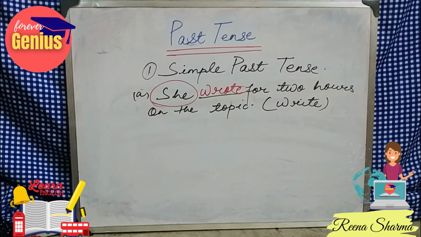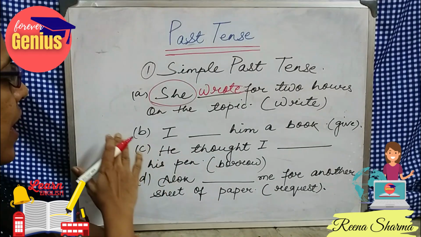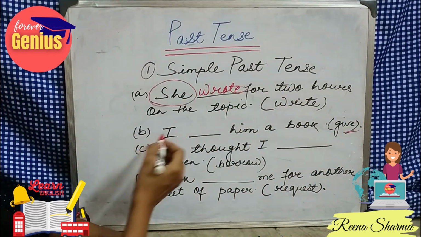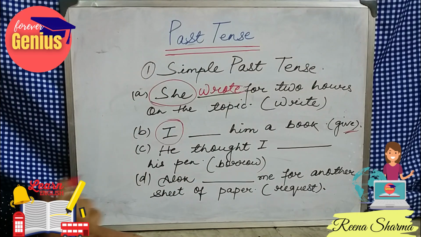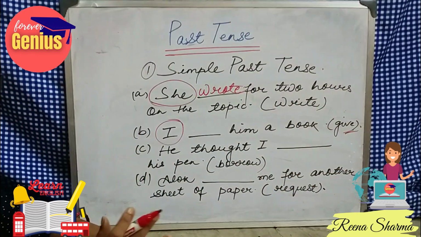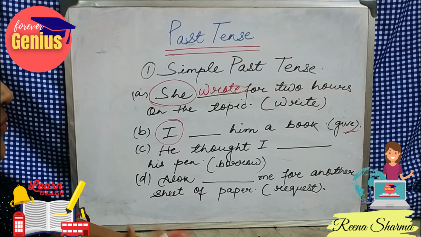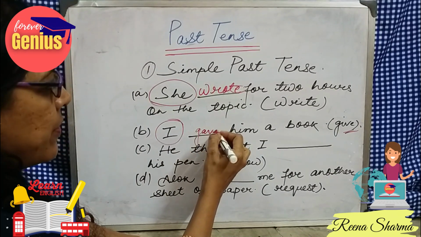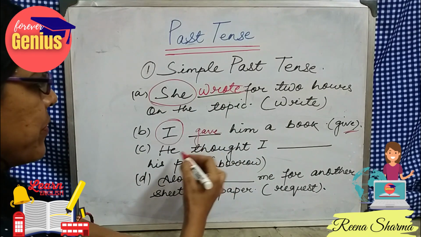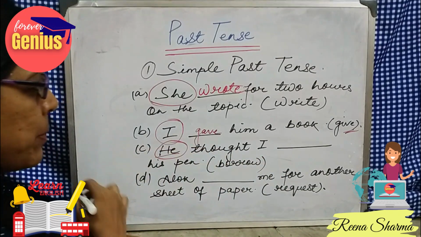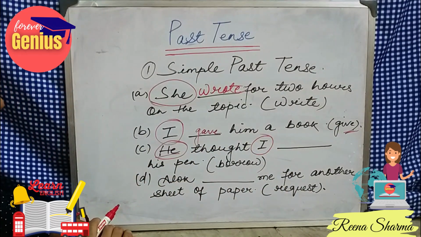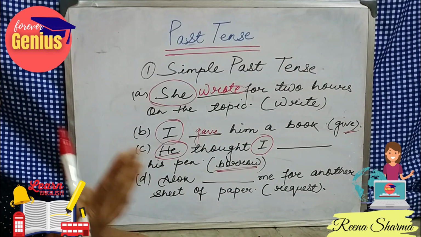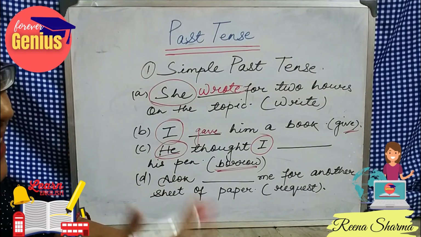Now let's look at another example. So our second example, I dash him a book. The verb form give is given here. This is the first person, but the verb form which we will use will be in the second form. So the second form of the verb will be used here. I gave him a book. He thought I dash his pen. So he is the third person and this is the first person. But the verb used is in the second form because we are denoting an act which has already taken place.